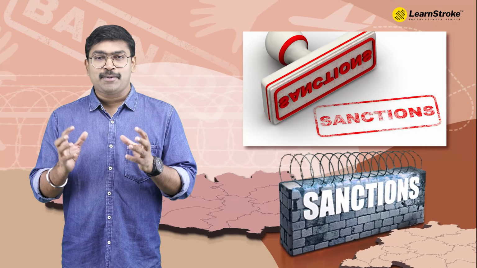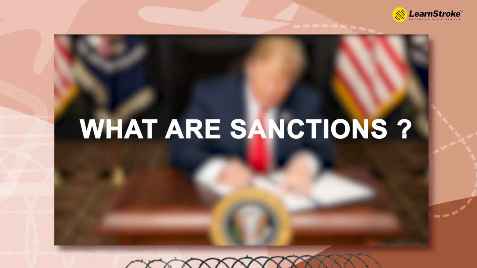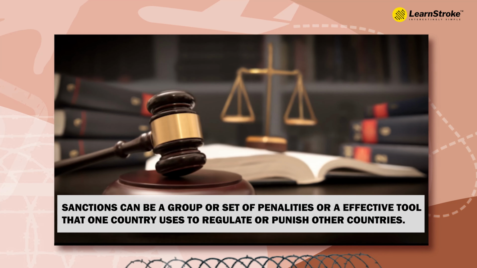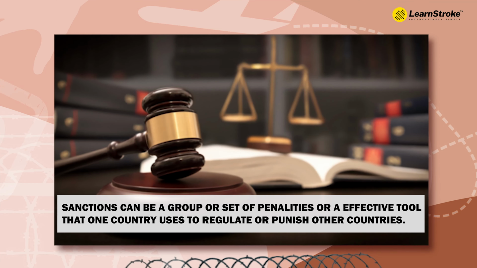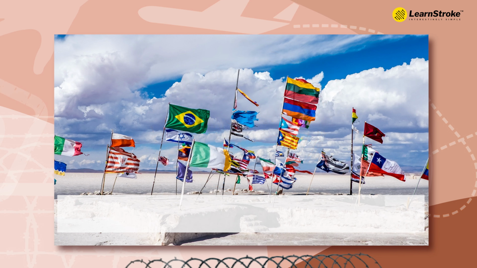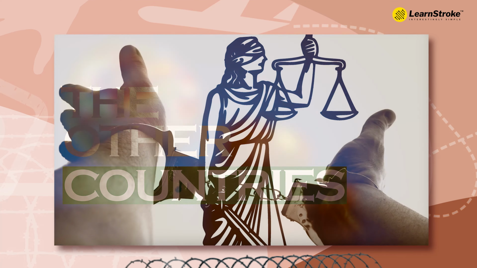We have already discussed sanctions and different types of sanctions. So the key question comes here: what is sanction? You must understand that sanction can be a group or a set of penalties, or an effective tool that one country uses to regulate or punish other countries. As I said, it can be a set of penalties that one country imposes upon other countries for an international wrongdoing.